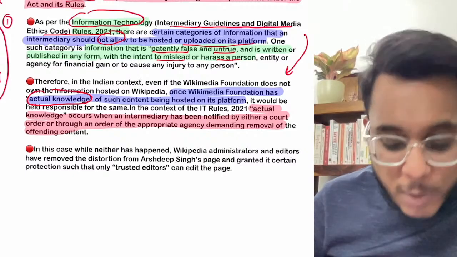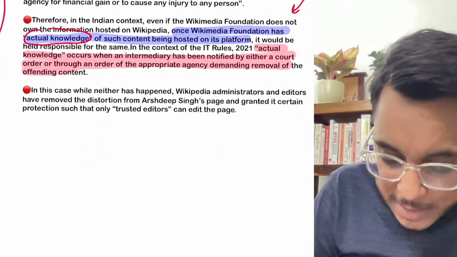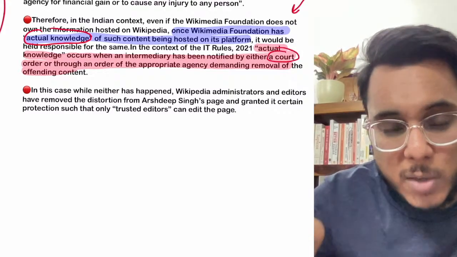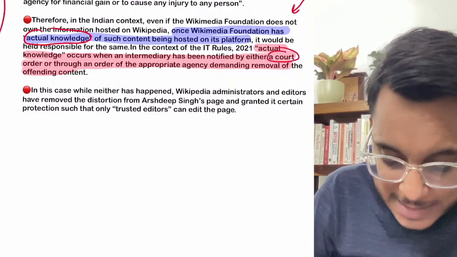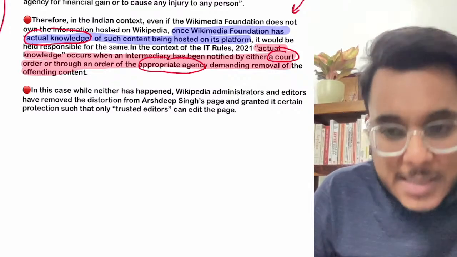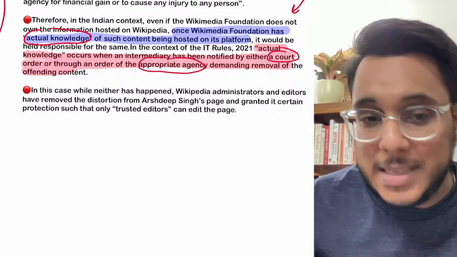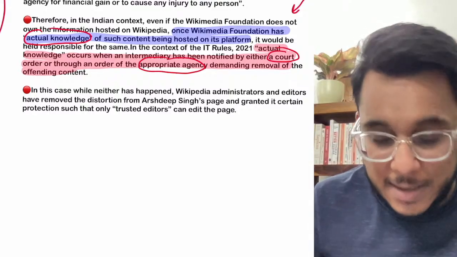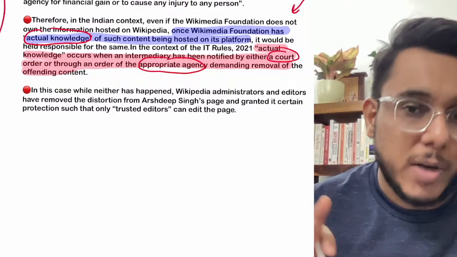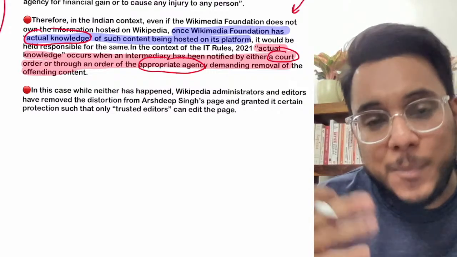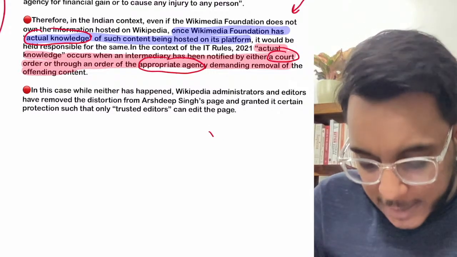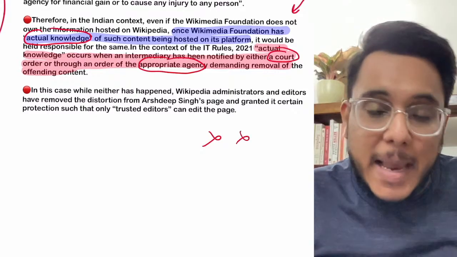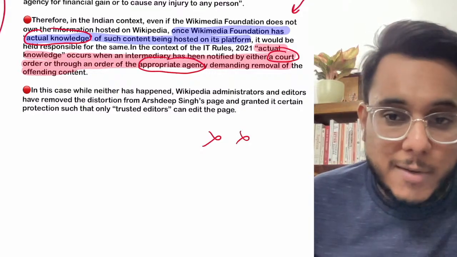It will be assumed that they got the knowledge, number one, if the court has notified them that such information exists and they have to remove it. And second, if an appropriate agency, a government agency or any such agency, has given them information that such information exists there, the moment they get that information, they have to remove it. Now guys, as of now, even the court did not give any order and no other agency gave any order, but Wikipedia themselves removed that particular information.